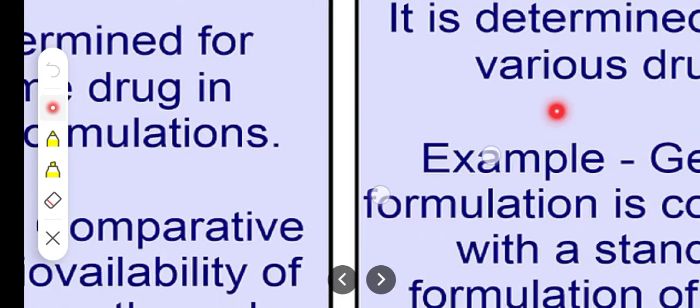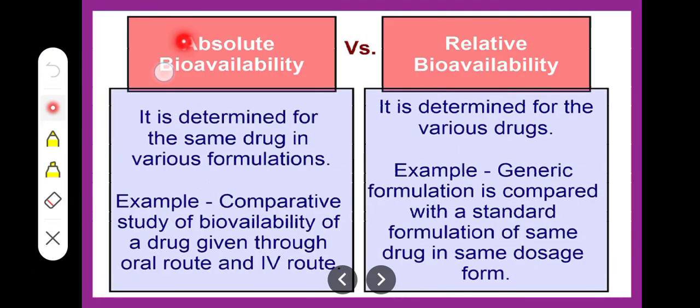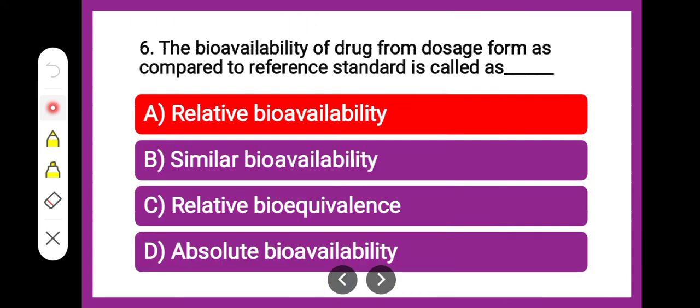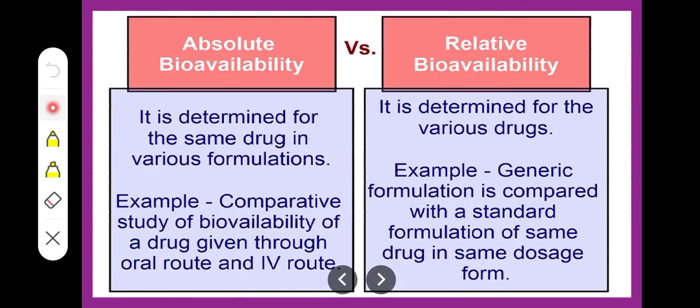In absolute bioavailability, the same drug is there but the dosage forms are different, various formulations. That means the difference between oral route and IV route. So this is absolute bioavailability. The correct answer is relative bioavailability because it is compared with the reference standard. Here the generic formulation is compared with the standard formulation.